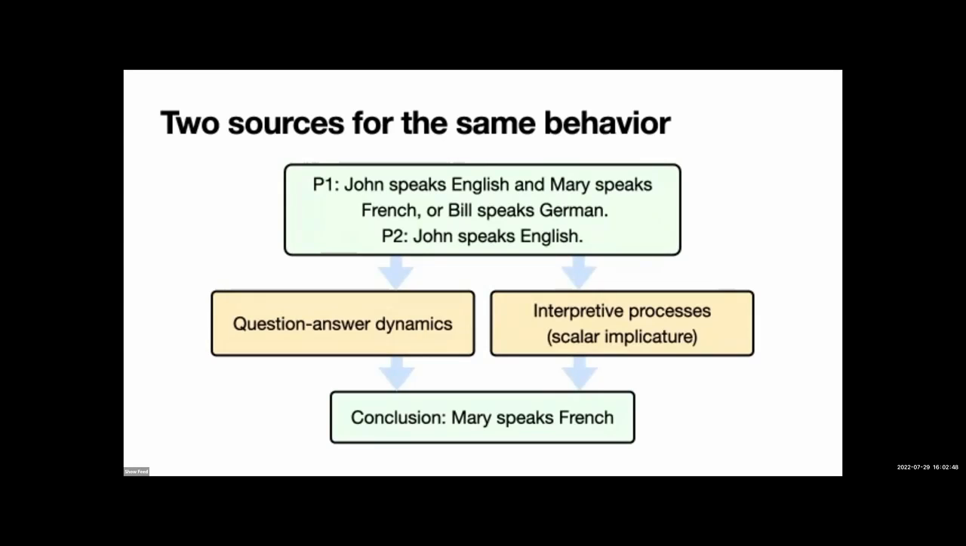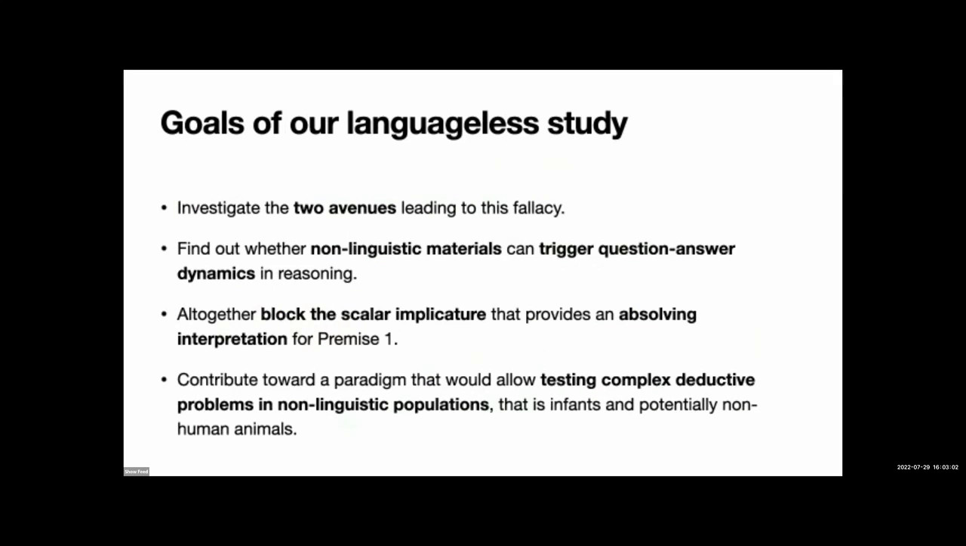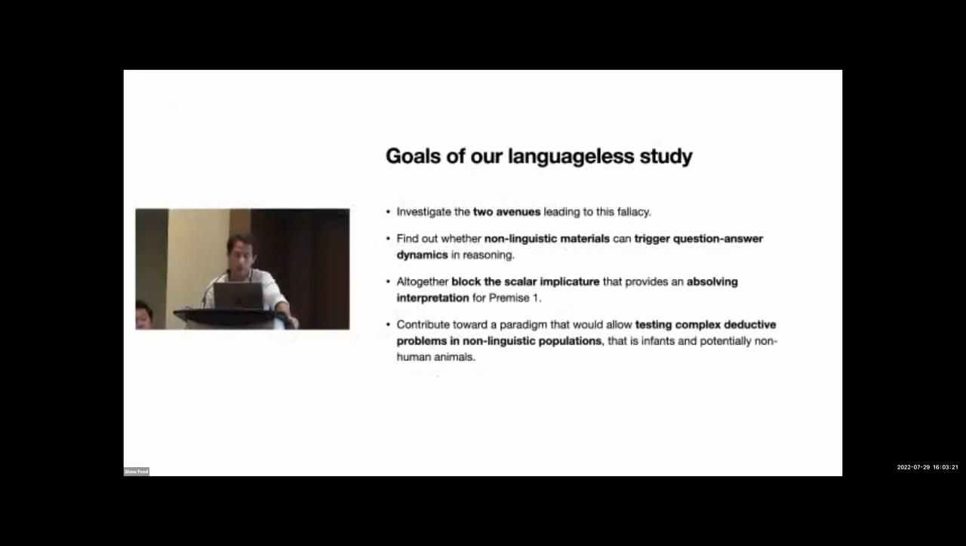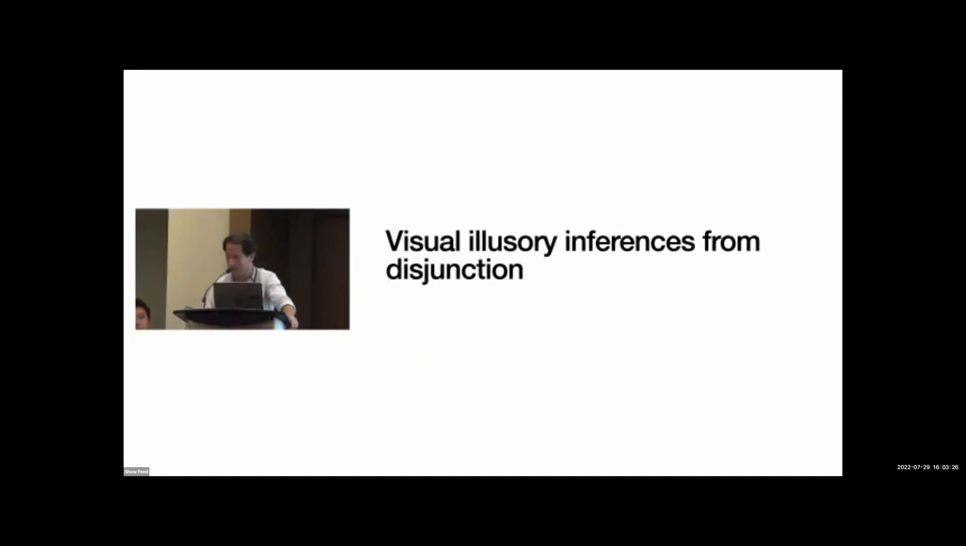That means it looks like we have two sources for the same behavior. There is question-answer dynamics that would produce the observed conclusion, and there's also purely interpretive processes of scalar implicature that assume absolutely no interesting facts about the interaction between the premises. The goals of our study then were to remove language from the equation in order to investigate these two avenues. First, by trying to see whether non-linguistic materials can trigger question-answer dynamics. Question-answer dynamics very plausibly depend on communicative contexts, but they absolutely needn't depend on language proper. Secondly, we wanted to altogether block the scalar implicature that provides an absolving interpretation for premise 1. Now I'm going to skip the last point for reasons of time.